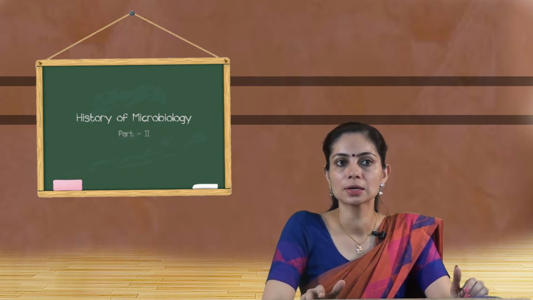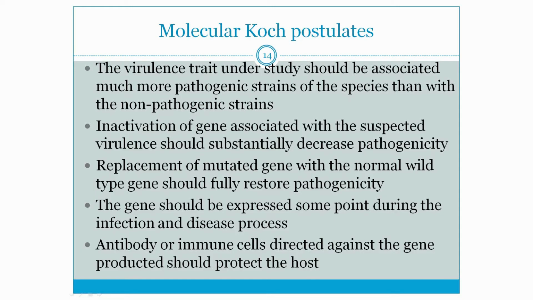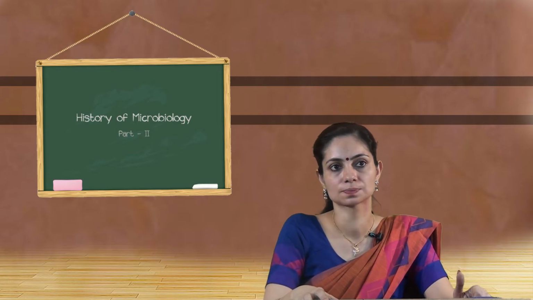It also says the virulence gene under study should be associated much more with pathogenic strains of a species than with the non-pathogenic strains. Inactivation of the gene associated with the suspected virulence should substantially decrease pathogenicity. Replacement of the mutated gene with the normal wild type gene should fully restore pathogenicity. The gene should be expressed at some point during the infection and disease process. Antibody or immune cells directed against the gene should protect the host. That's the molecular Koch's postulate.